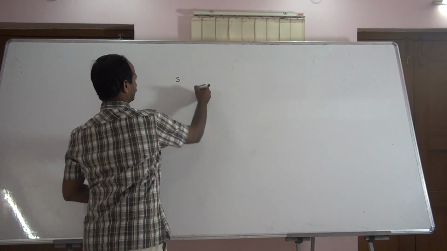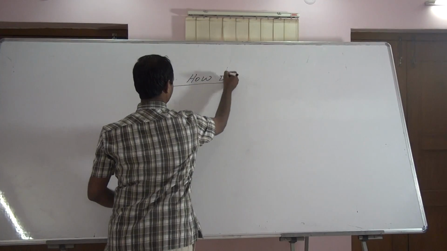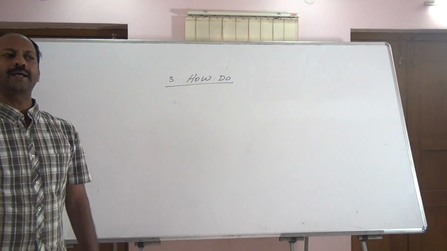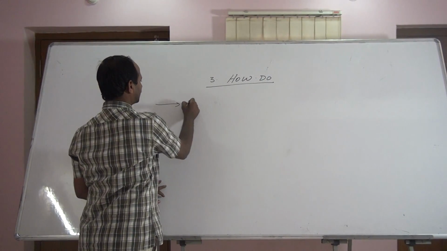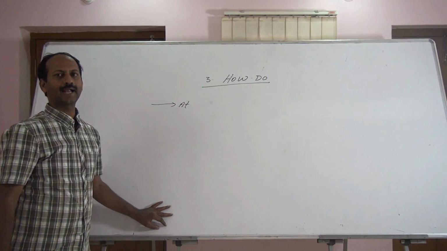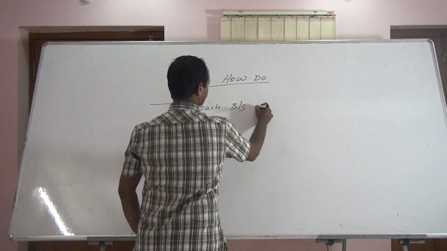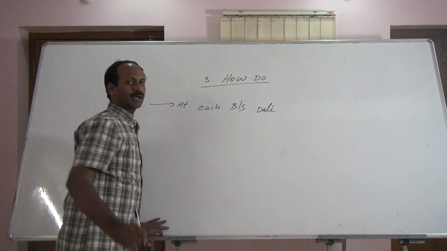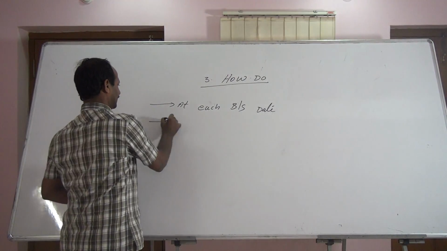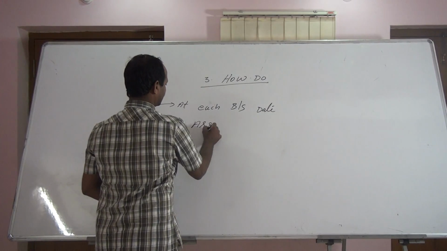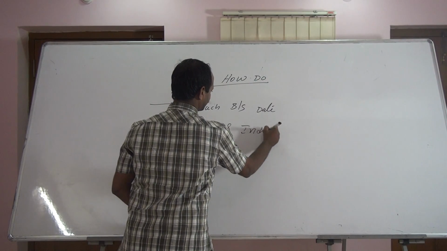Third point, how do we know about impairment of assets? At each balance sheet date, organization management has to assess the indicators.